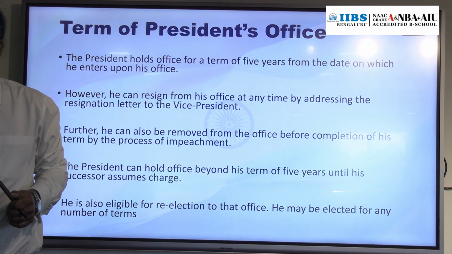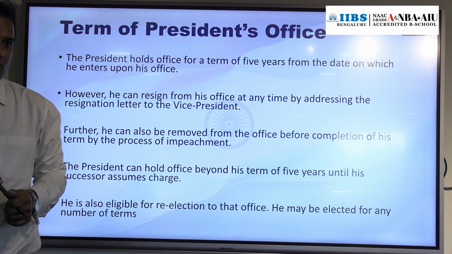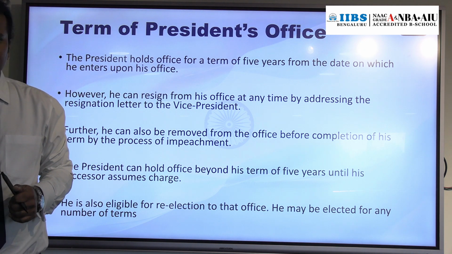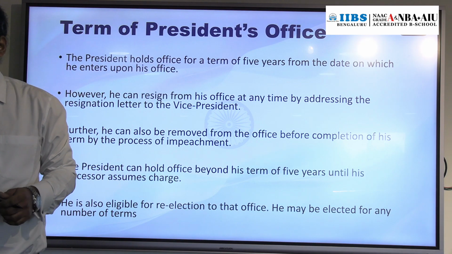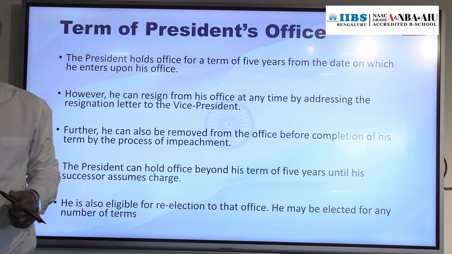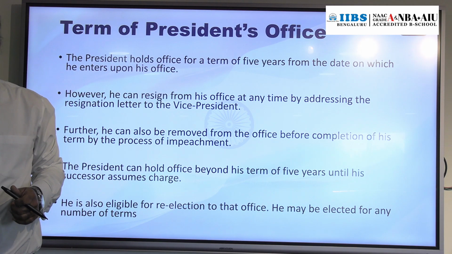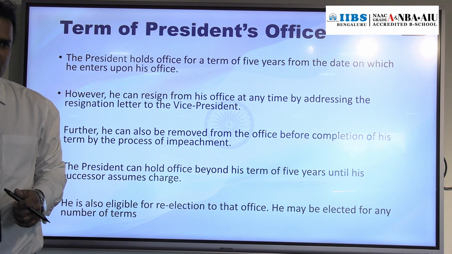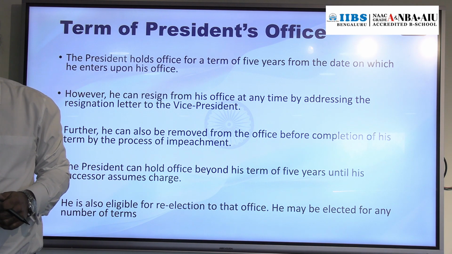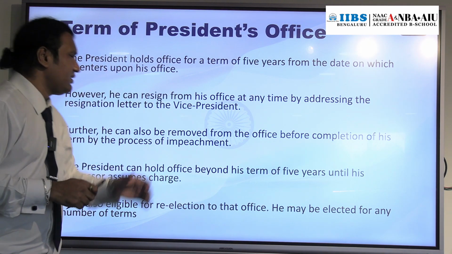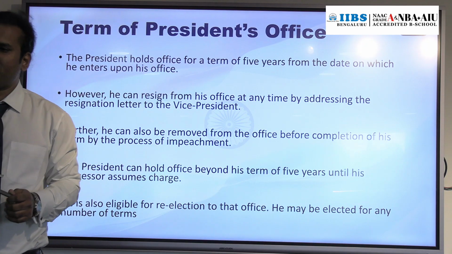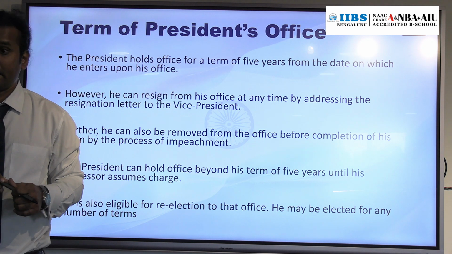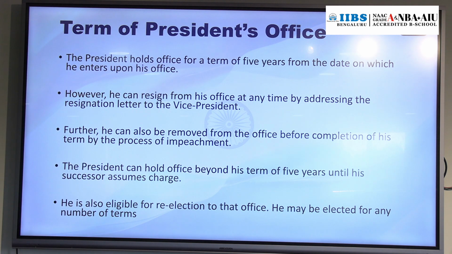Then next, if his election is declared void. So whenever the winning candidate's election is declared void, there are certain instances where we have a vacancy in the post of President of India. If he resigns, if he or she has been impeached, or dies, then other cases: if that candidate's election is declared void by the Supreme Court. So this is about the term of office, the tenure of the President of India. In coming classes we will discuss the impeachment procedure.